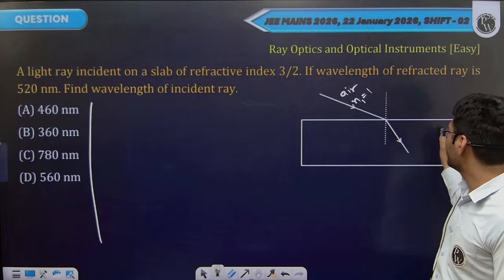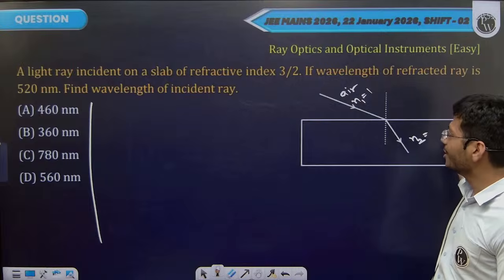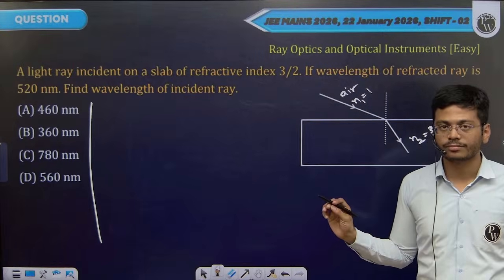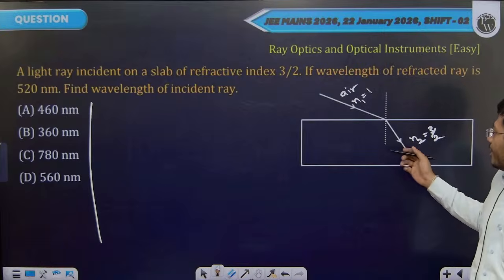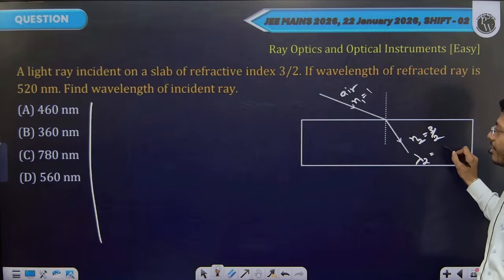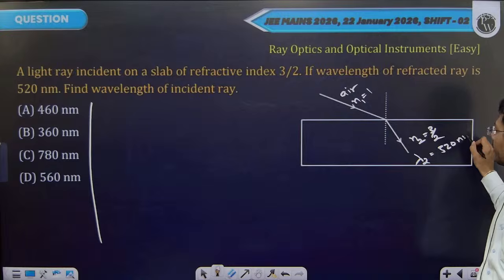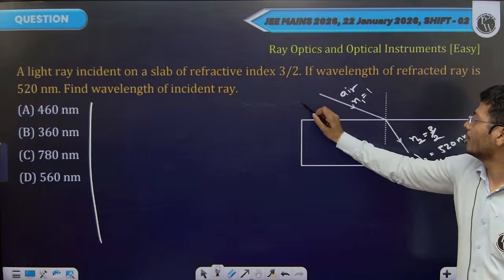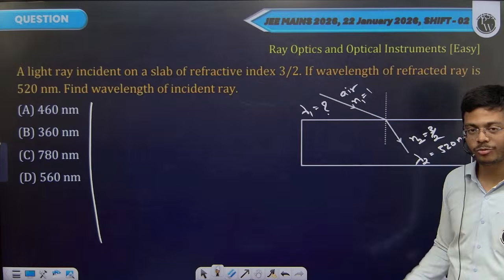In the slab, let's say refractive index is N2, which is given as 3 by 2. The wavelength of the refracted ray is given as 520 nanometers. They are asking you to find the wavelength of the incident ray. Lambda 1 will be how much?